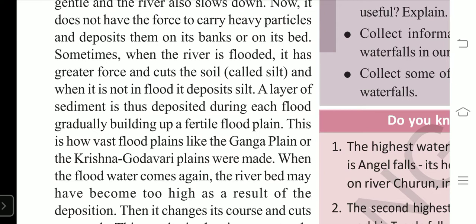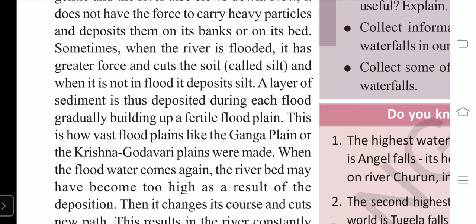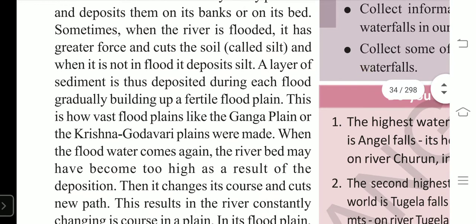So in the rainy season we find the water in the river increases. At that time the river exerts great force and cuts the soil, and that will be carried by the river and deposited somewhere. When floods decrease, there won't be deposition of silt. Then again, when river water increases and floods increase, there will be deposition of silt again. So alternatively we find that silt is deposited alternately, right?